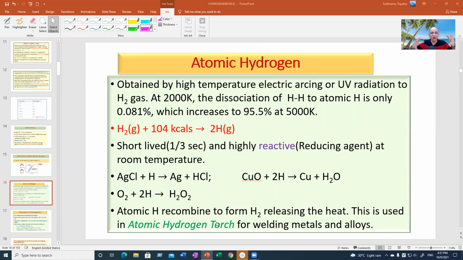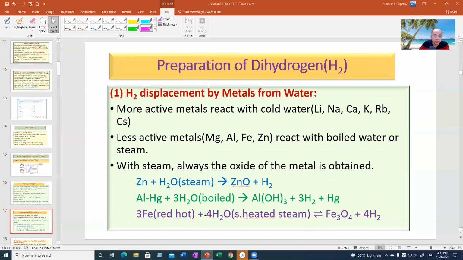Why? Because once you create hydrogen atoms by ultraviolet radiation or by applying an electric arc, you prepare a hydrogen atom cylinder, because its life is very, very short. Then you allow hydrogen atoms to strike on a metal plate. So there will be recombination between the two hydrogen atoms.